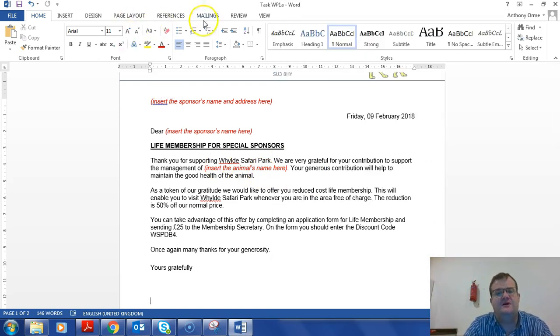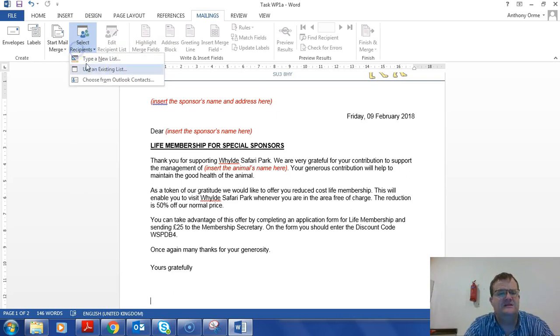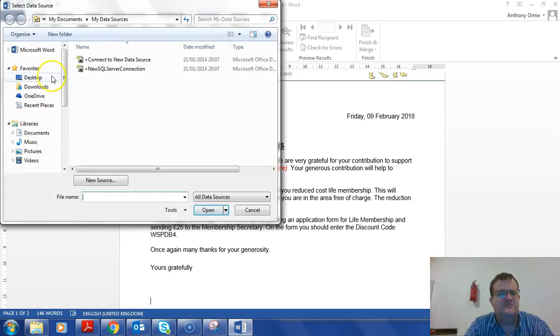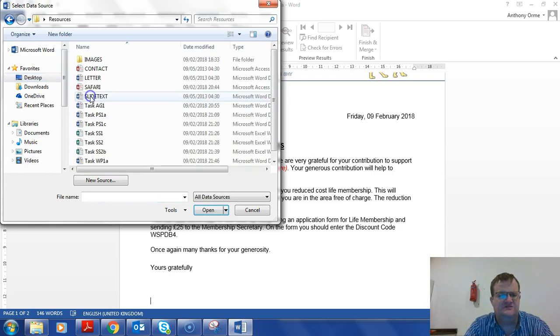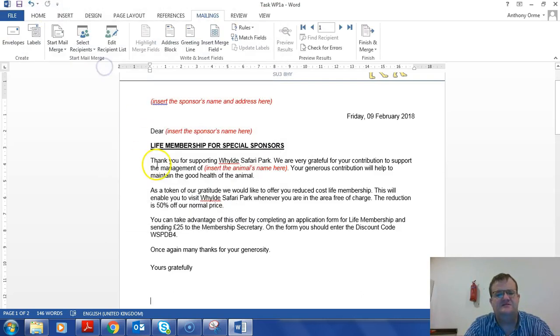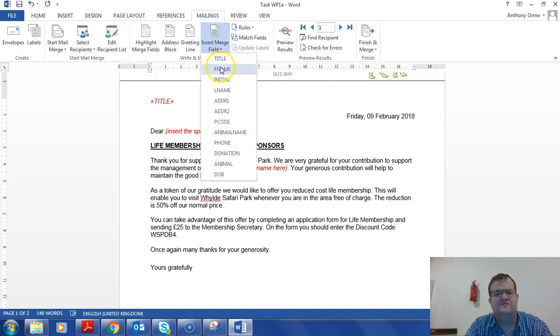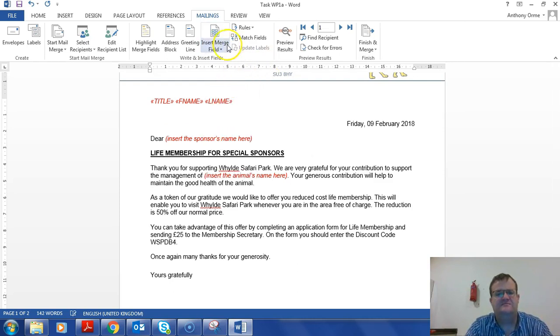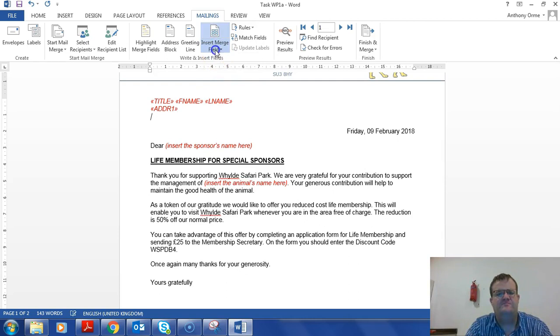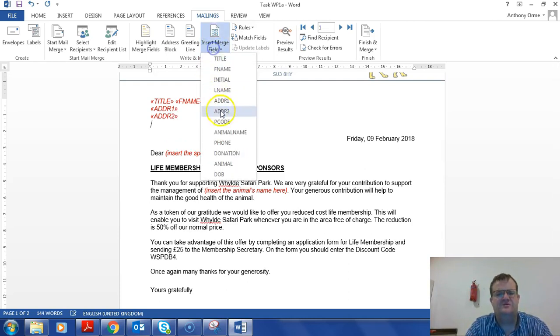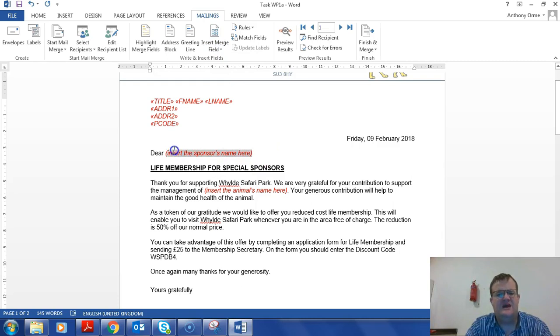So, to do a mail merge, we go Mailings, select an existing list, and we go to Desktop and Resources. We find our contact database, and then we can replace. So it says here, insert the sponsor's name and address up here. So I can delete the red area and insert a merge field. So title, first name, last name, enter, address 1, address 2, postcode.